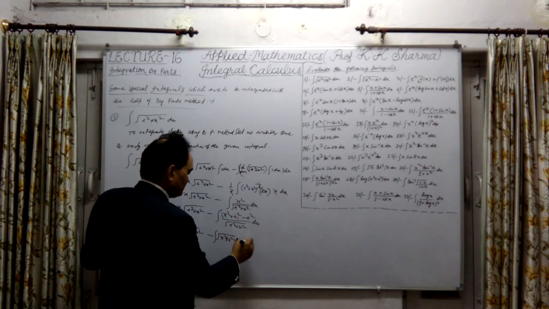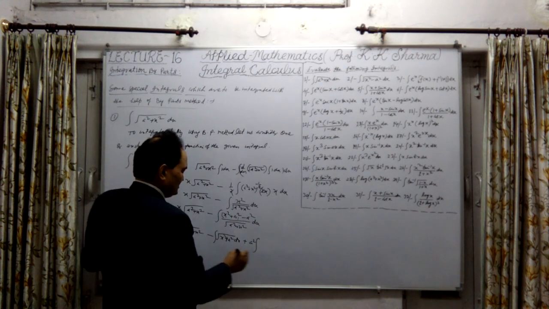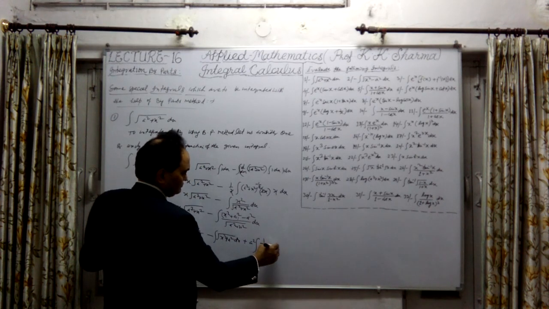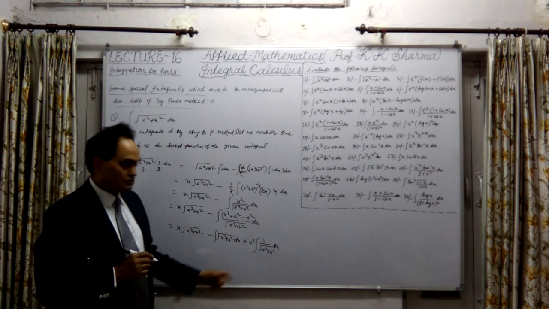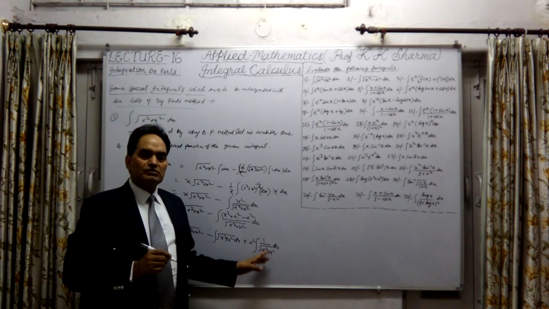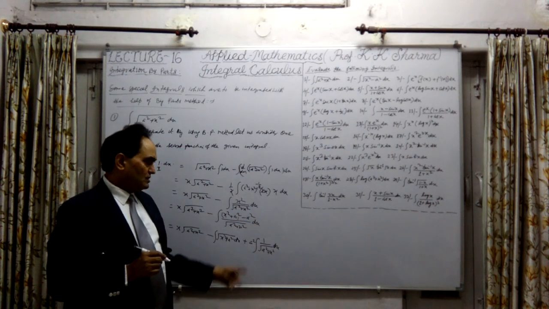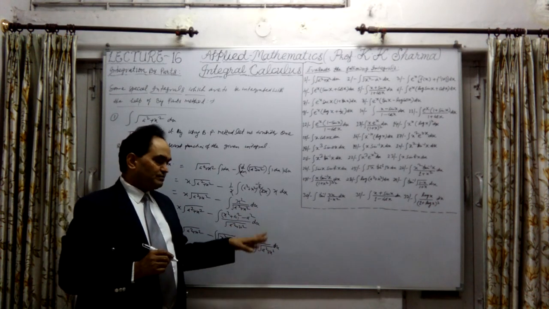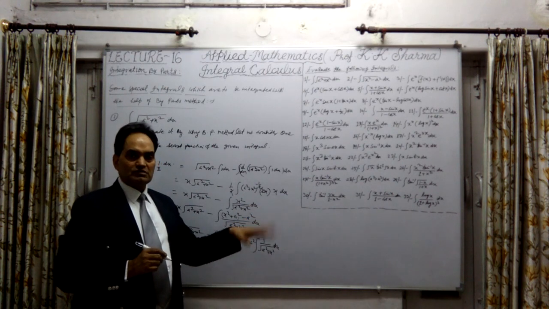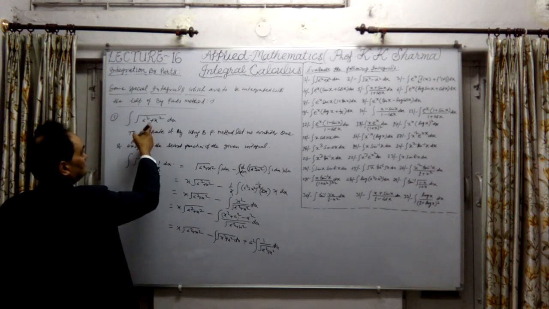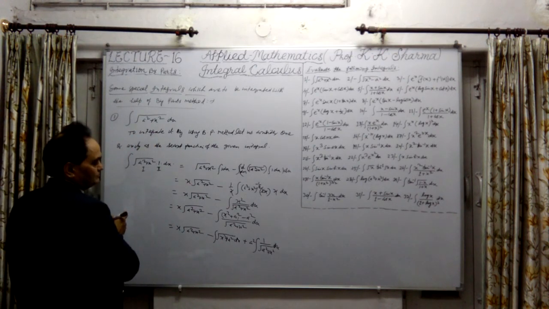Then minus minus plus, here is plus a square, integration of 1 upon under root a square plus x square into dx. I know that this value is sine hyperbolic inverse x upon a, but we will write it in logarithm form: a square into log of x plus under root a square plus x square. This is the value of this integral below, but this is the same value which we started with.